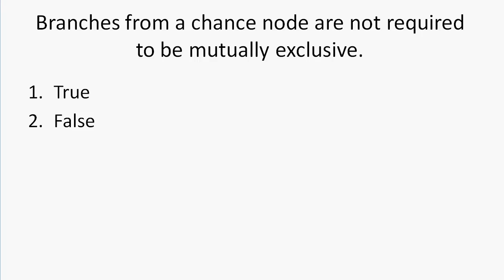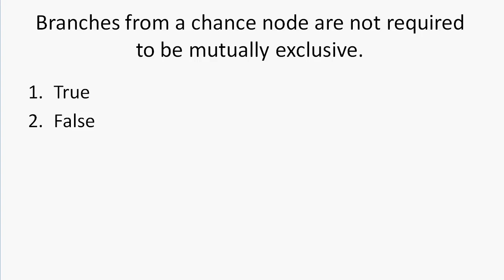Branches from a chance node are not required to be mutually exclusive. The answer here is false. A chance node will have several different probable events that are associated with that chance node. These probable events are associated with certain probabilities, and the sum of the probabilities that arise from each of the probable events associated with a chance node must total to 1.